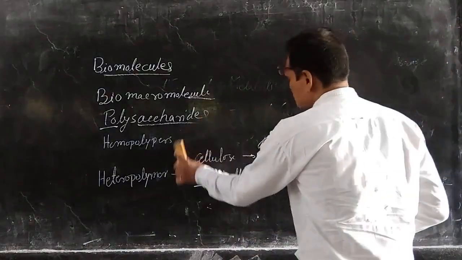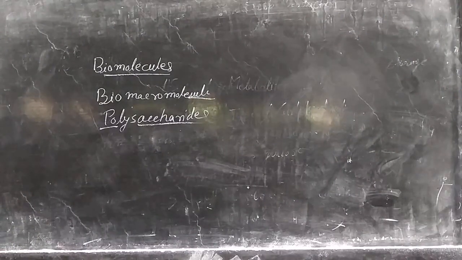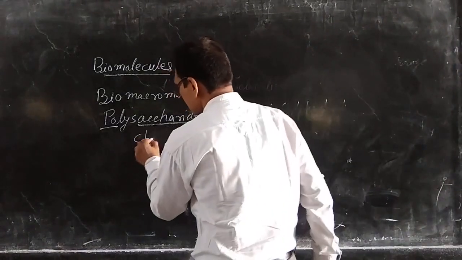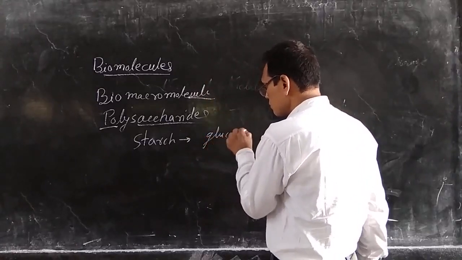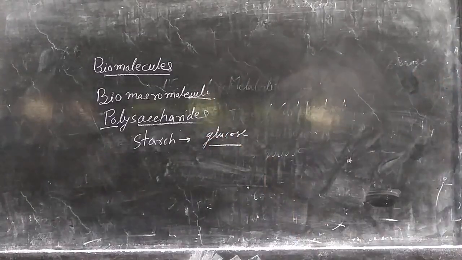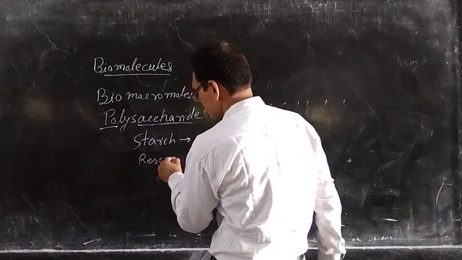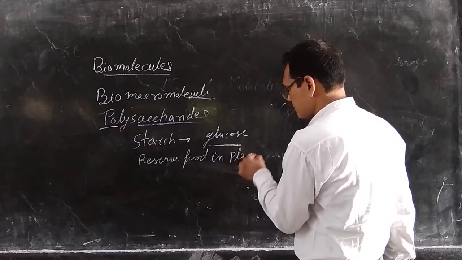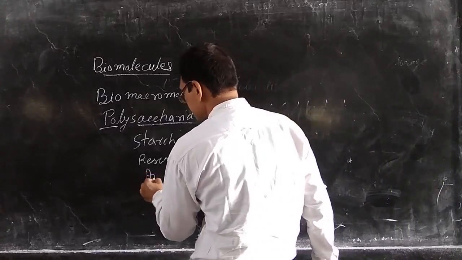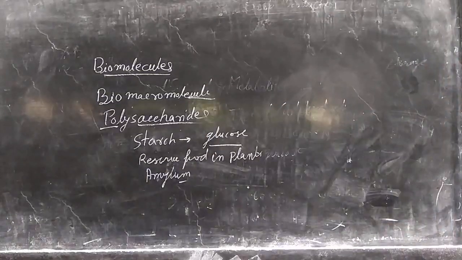Take one example, that is of starch. Starch is the polymer of glucose, and it is present as reserve food material, reserve food in plants. It is also called amylum. That starch is also called amylum.